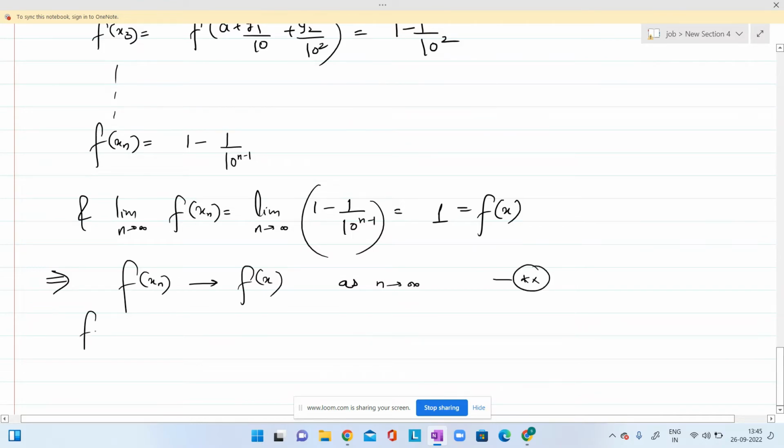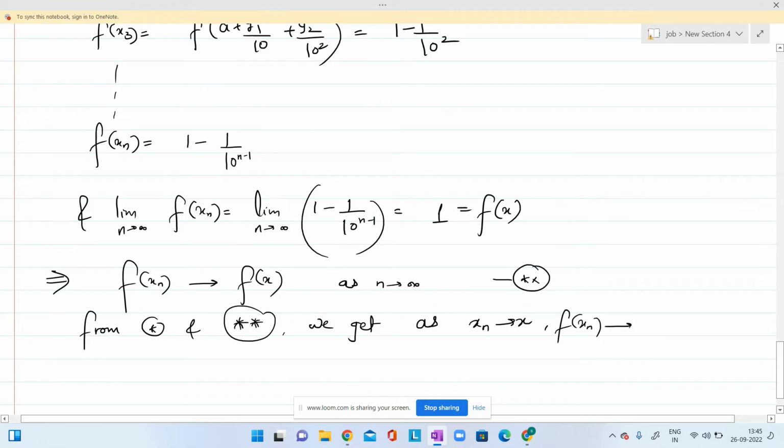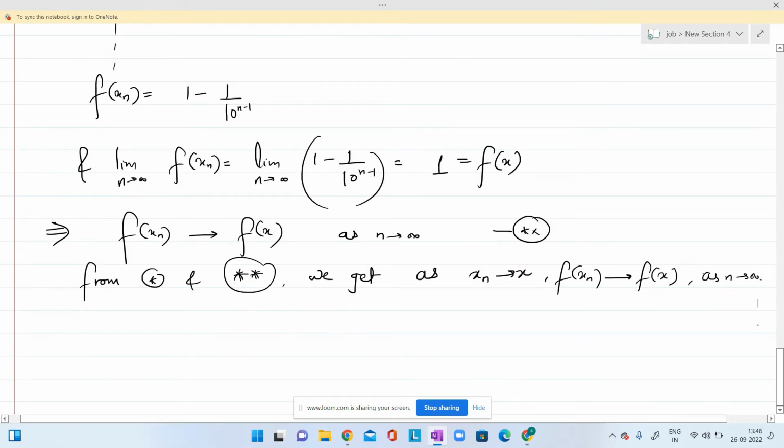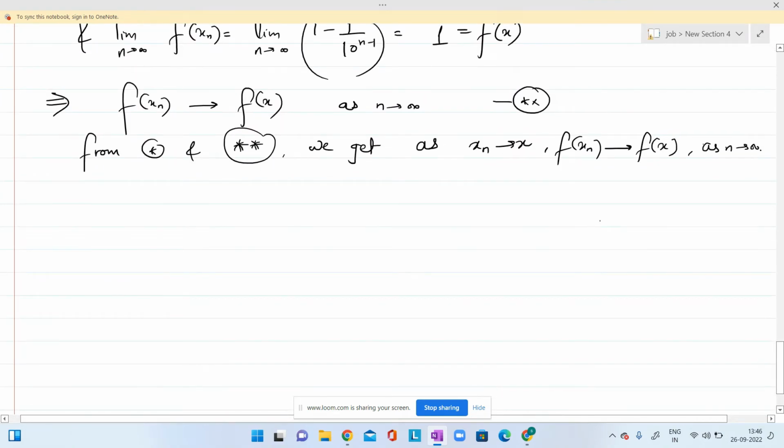So from star and this double star, we get as xn converges to x, and just notice all the members of the sequence are rational numbers, right? So we get as xn converges to x, f of xn converges to f of x, as n goes to infinity. So we considered two types of sequences converging to x.